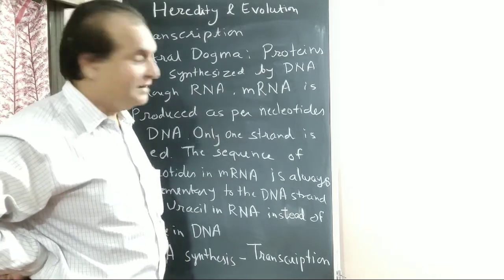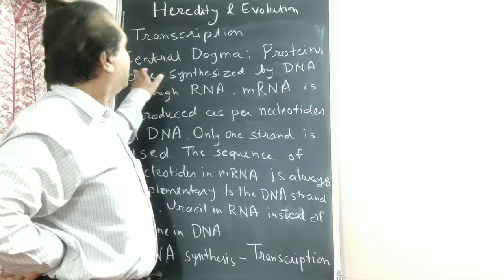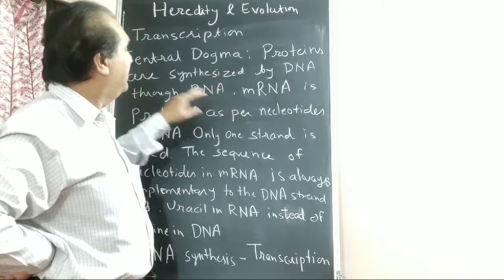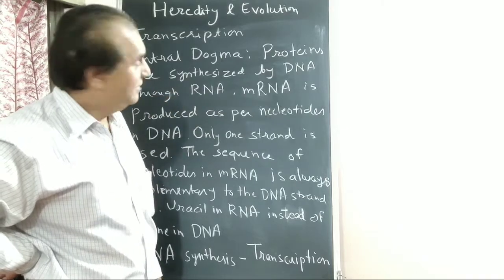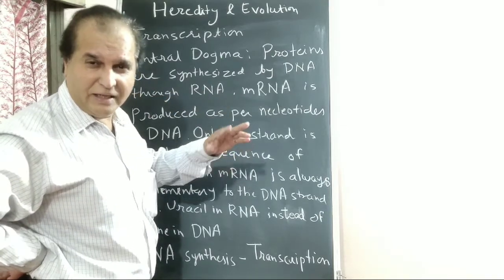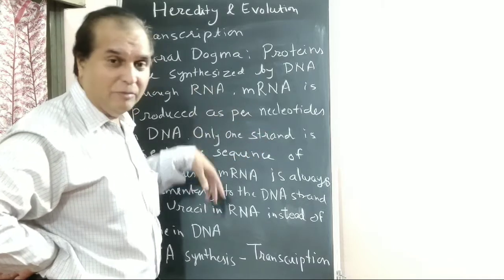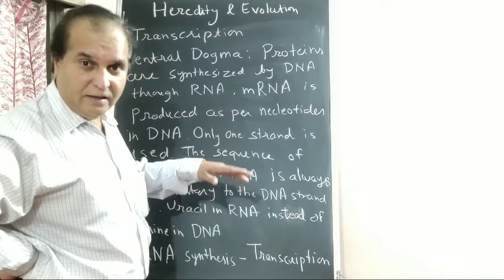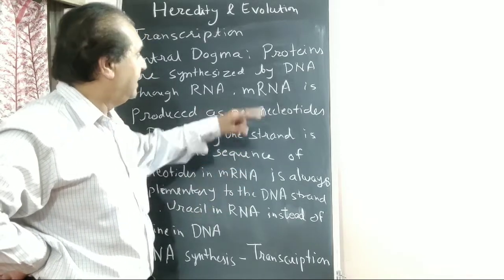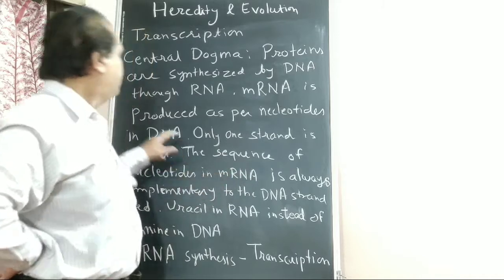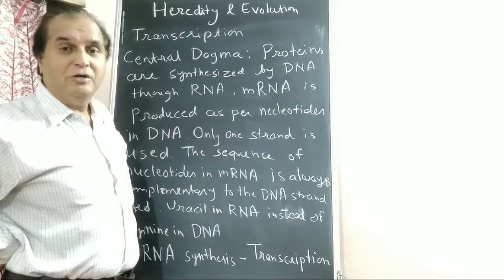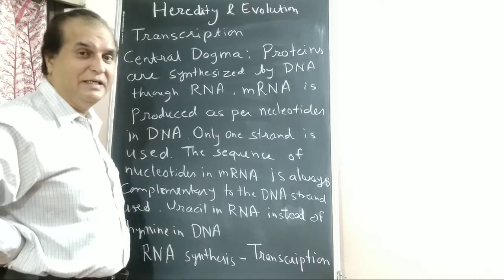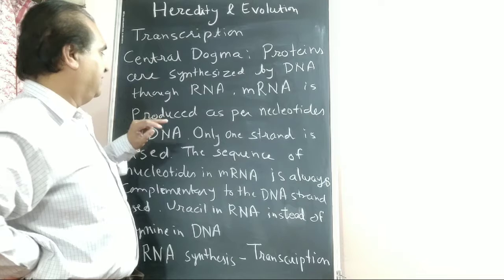So, transcription. First, what is the central dogma? Proteins are synthesized by DNA through RNA. DNA is deoxyribonucleic acid, RNA is ribonucleic acid. There are three types of RNA: mRNA, tRNA, and rRNA. mRNA is messenger RNA, produced as per nucleotides. Remember the nucleotides A, G, C, T in DNA.